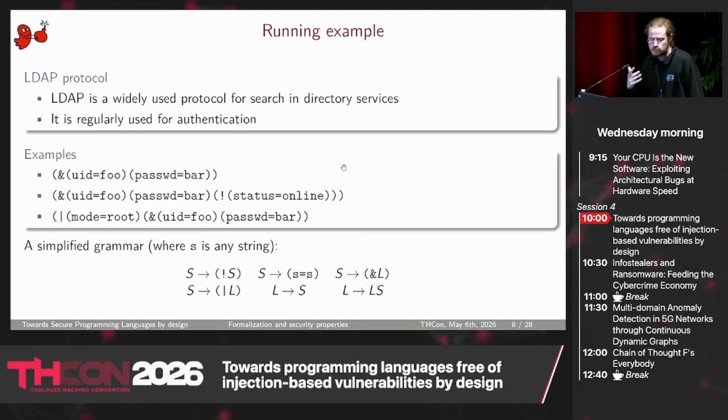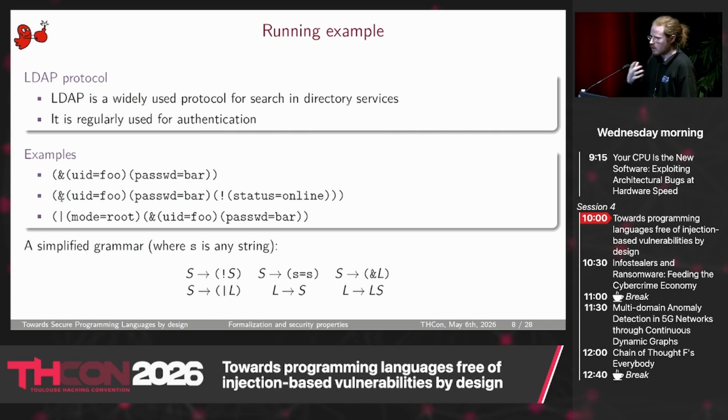Okay, so I will have an example so it's clearer. I will use the LDAP protocol, or a very small subset of it. You probably know LDAP. It's a protocol used for search in directory services, and it's regularly used for authentication. So there are a few examples. In the first one, for example, you have a condition with an AND with two elements. UID must be equal to foo, and password must be equal to bar. Here you have a condition with 3 elements. You can see a not here. You also have an OR condition, and so on and so on.